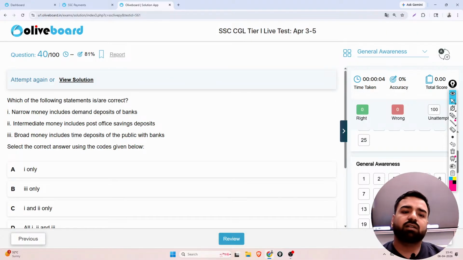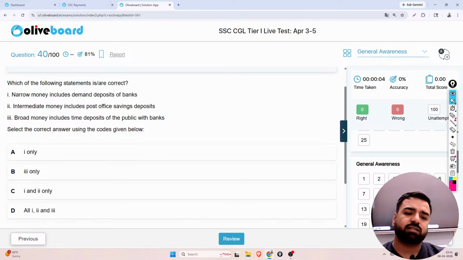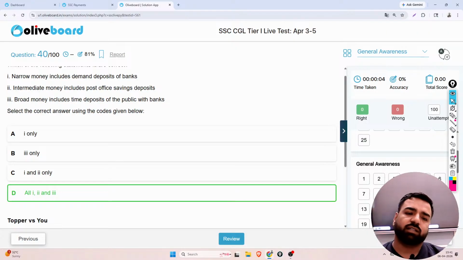Next. Which of the following statements is correct? Narrow money includes demand deposits of banks. That's correct. Intermediate money includes post office savings deposits. That's again correct. Broad money includes time deposits of the public with the banks. All of these statements are correct. That is, all 1, 2 and 3 are the correct answer.